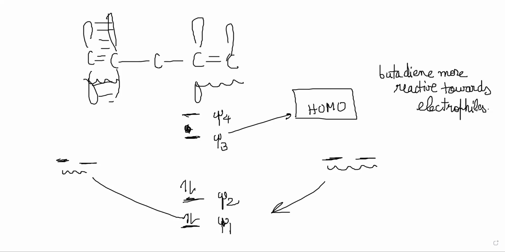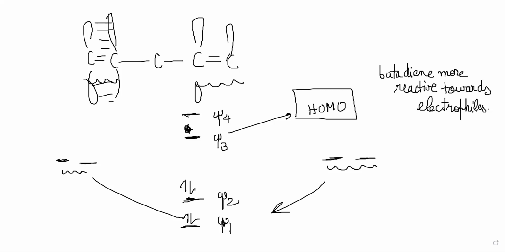Okay, so he's saying electrons move from the HOMO, the highest occupied orbital of the nucleophile, into the LUMO of the electrophile.